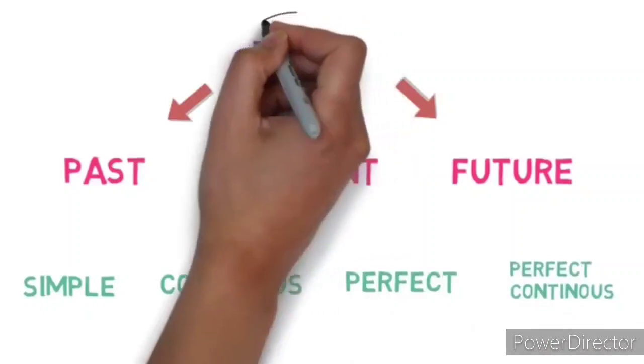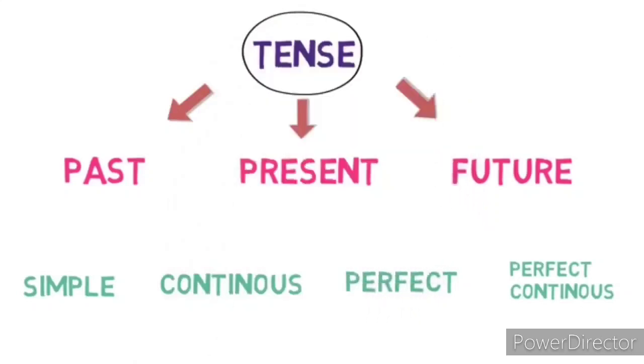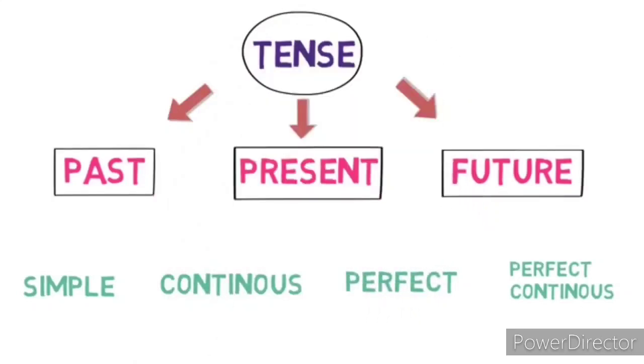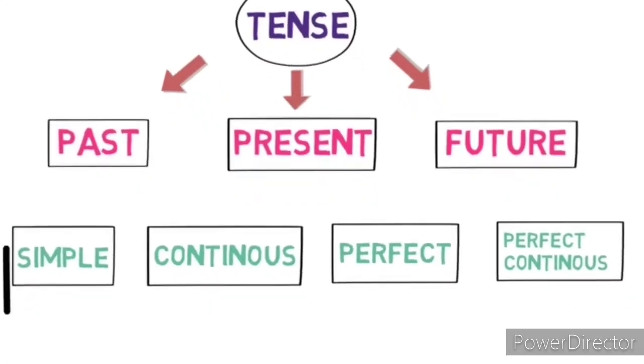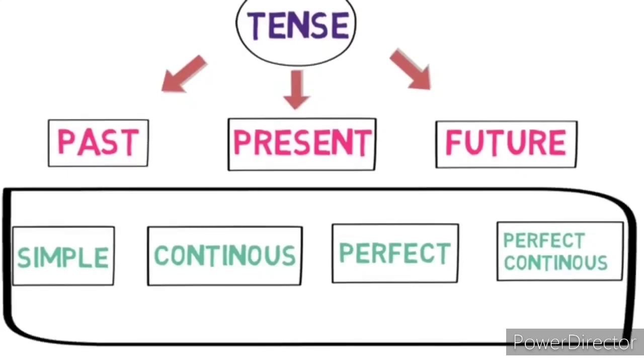The grandfather tense has three children: past, present and future. And each parent has four sons with the same names: simple, continuous, perfect and perfect continuous. Writing them all becomes 12 siblings. That means 12 tenses. We are going to learn each of them.